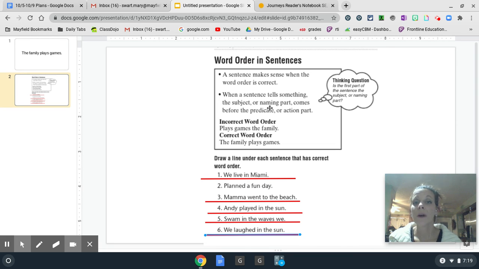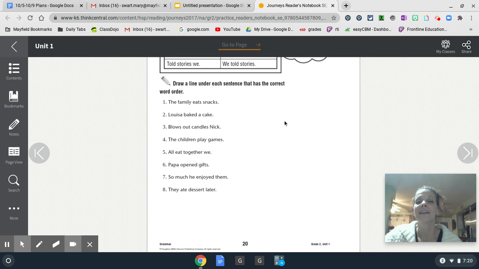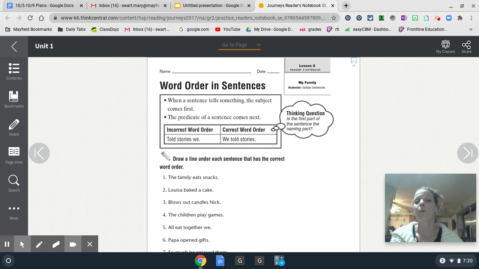And page 20 is very similar to what we just completed. When you're ready, you can turn off this video and carefully read through the top of page 20 of word order in sentences.